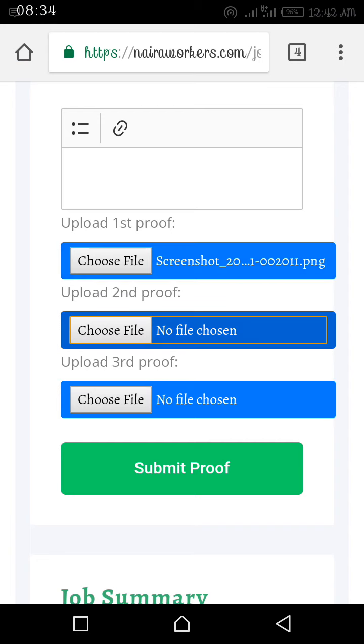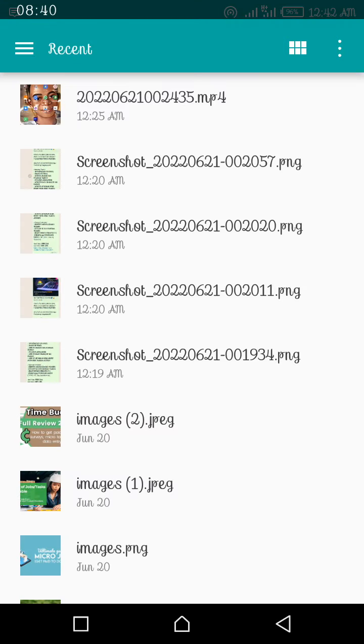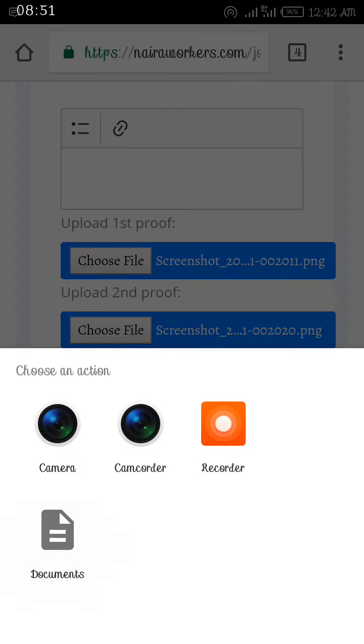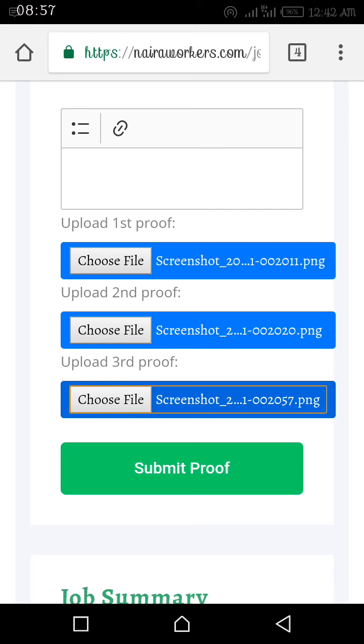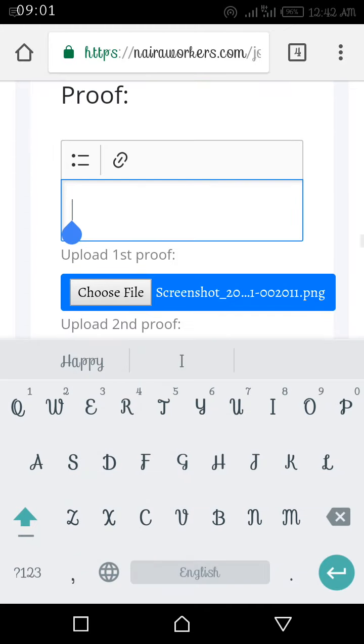You go again, choose the second file from documents. You click on the second from another group, and you go again, choose your file again, I click on the third one from another group. Now you're going to type something, maybe just to show that you have done your task.